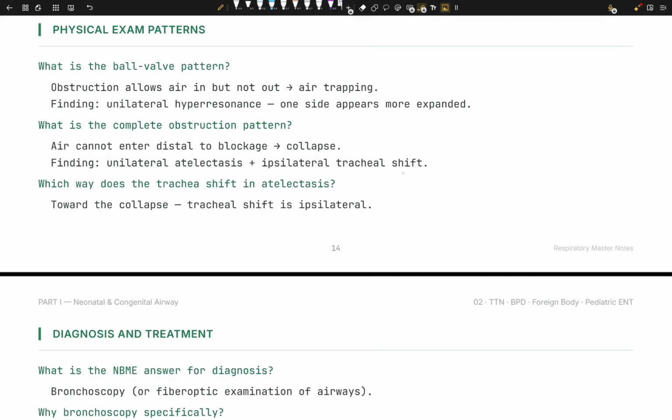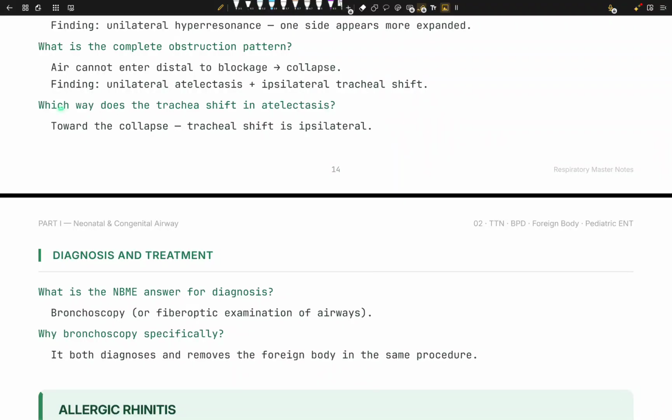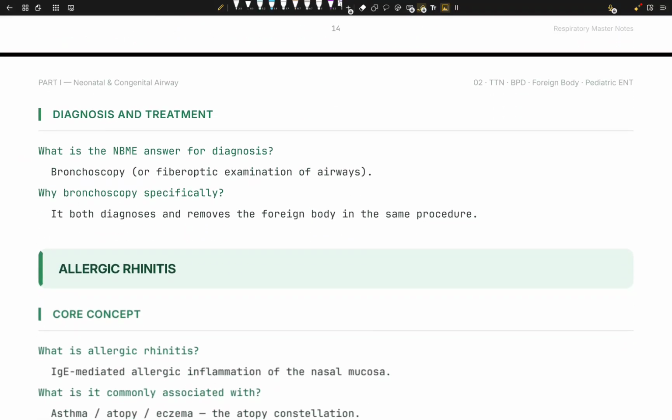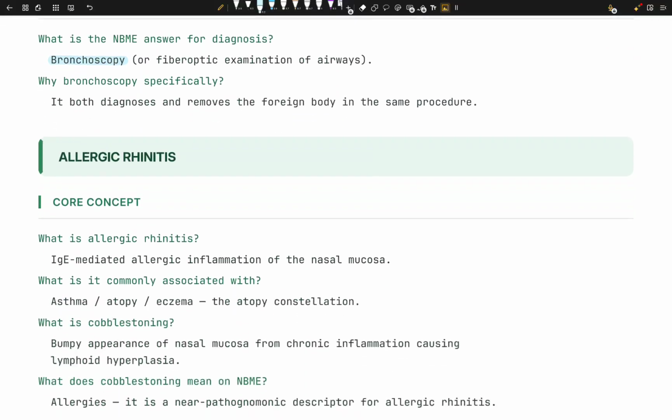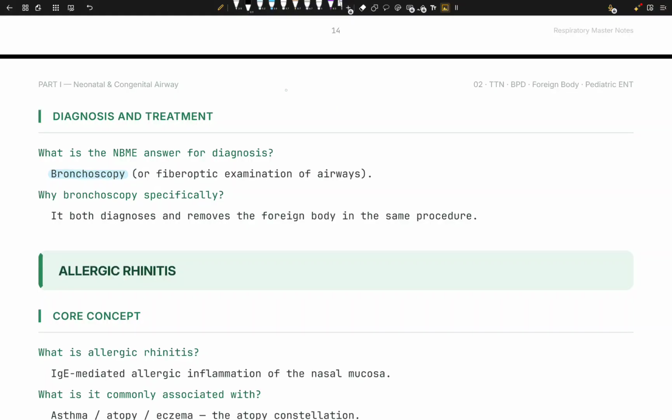So finding: ipsilateral tracheal shift towards the atelectasis, and we're going to have one collapsed lung. Okay, maybe on the left, maybe on the right. Usually it's on the right. Which way does the trachea shift on atelectasis? Towards the collapse. The trachea shift is ipsilateral. Okay, diagnosis and treatment. The NBME answer for the diagnosis is bronchoscopy or fiberoptic examination of the airway. That's a very cool thing. We want to underline this. We want to do bronchoscopy. Why bronchoscopy specifically? Because it both diagnoses and removes the foreign body in the same procedure. It's like ERCP in gastro.